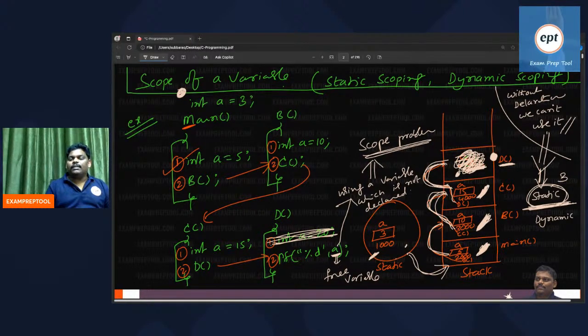I think Balwant is saying that C# and Java are dynamic scoping. If there is no local, instead of giving an error message, there are some suggestions. One is going to static scoping, one is going to dynamic scoping. Some languages follow static, some follow dynamic. Static scoping implementation is easy. Dynamic scoping implementation is difficult, but it may give the closest answer. You cannot say static is always, and you cannot say dynamic is always. It depends upon the programming language.